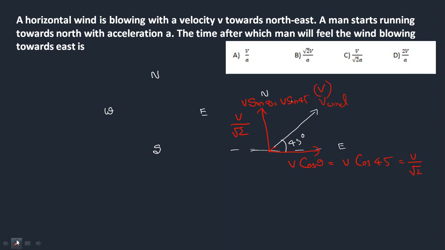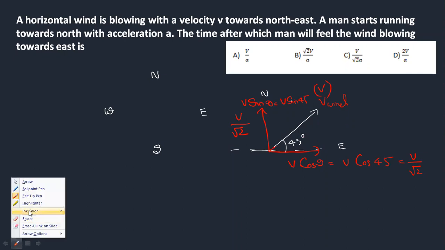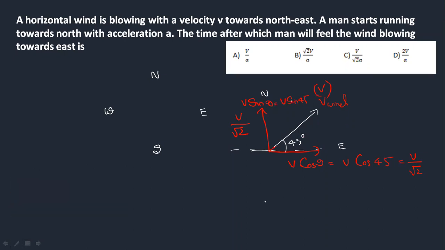Now, what is the velocity of the man? In what direction is the man running? He is running in the north direction. With what velocity? There is a mention that there is acceleration. So the velocity of the man is u plus at. He starts running, so we can take the initial velocity as 0. So the velocity of the man is nothing but at.